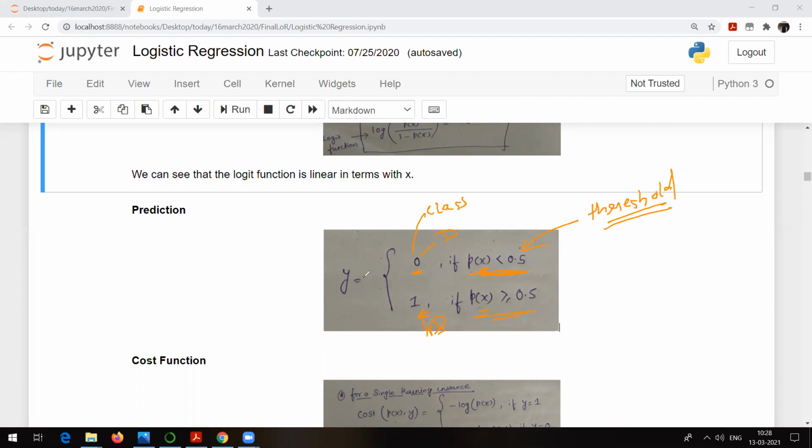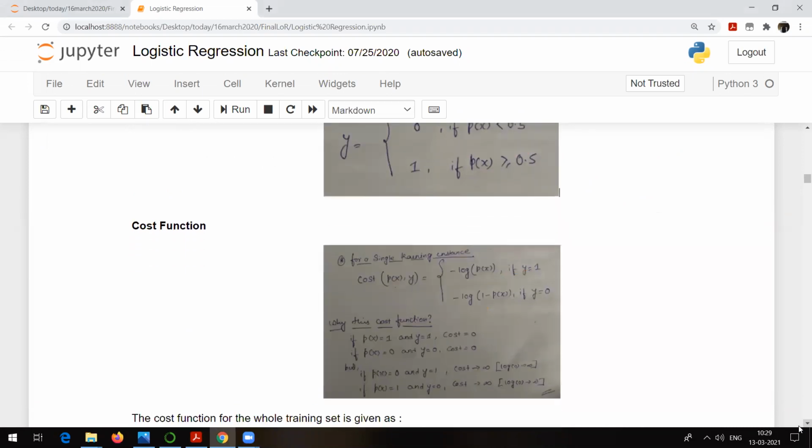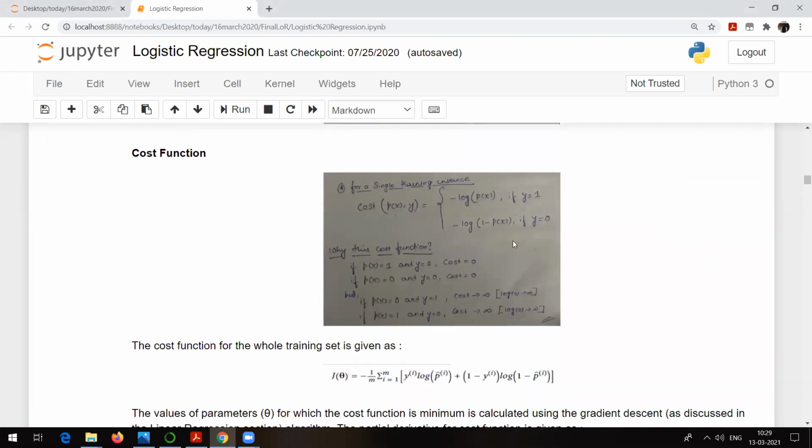So this particular equation is just giving you a mathematical representation of the output. And according to that, you can find out the cost function. Now, what is the cost function? See, cost of p of x. What is this p of x? p of x is nothing but the prediction by our model, and y is nothing but the original value. So cost of p of x is equal to minus log of p of x. This is from the previous equation. If y is equal to 1, otherwise it is minus log of 1 minus p of x.